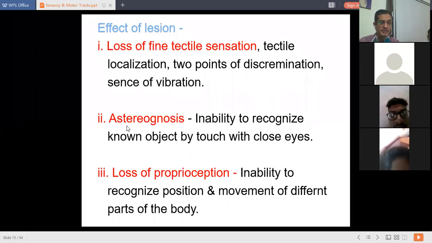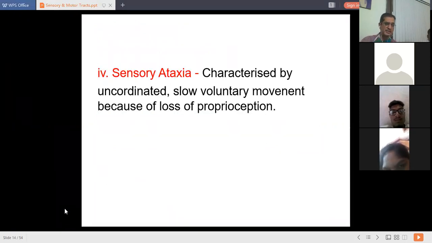Then astereognosis is the reverse condition of stereognosis. Astereognosis is the inability to recognize known objects by touch with closed eyes. That is called astereognosis. Loss of proprioception is the inability to recognize position and movement of different parts of the body. If a lesion is occurring in this track, at last there is sensory ataxia, which is characterized by uncoordinated, slow, voluntary movement because of loss of proprioception sensations. So these 4 or 5 points you should be able to describe in case of a lesion.